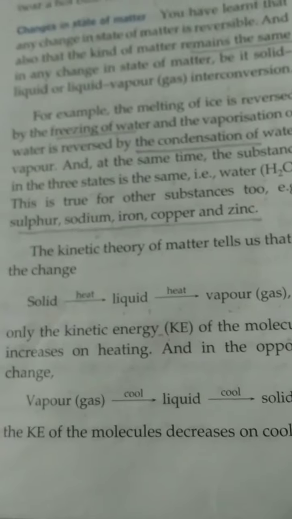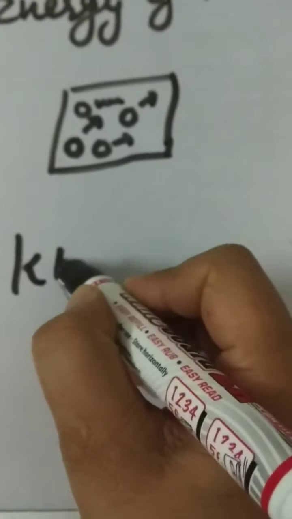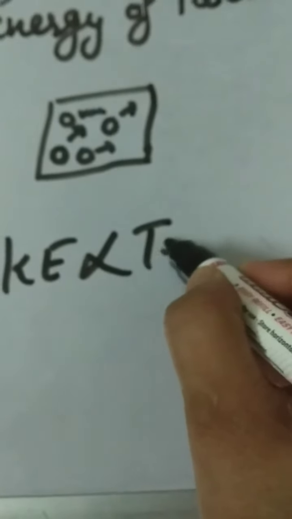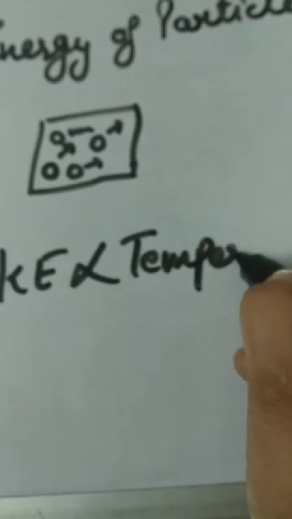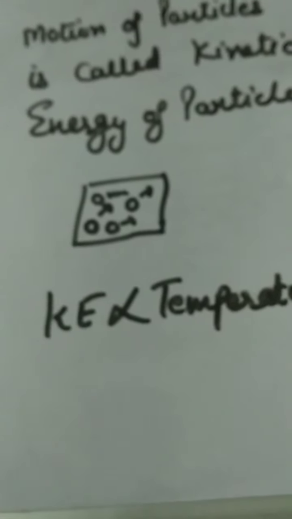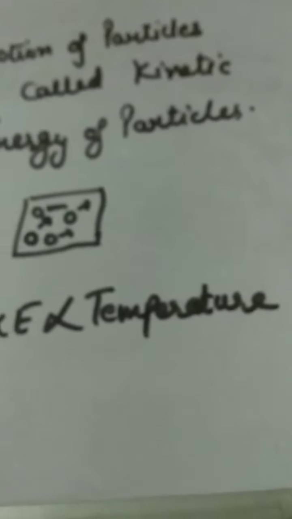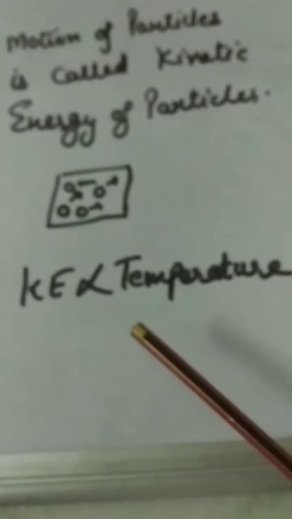We know kinetic energy is directly proportional to temperature. Already in the previous chapter we discussed kinetic energy is directly proportional to temperature. That's why when temperature increases, kinetic energy increases. When temperature decreases, kinetic energy decreases.